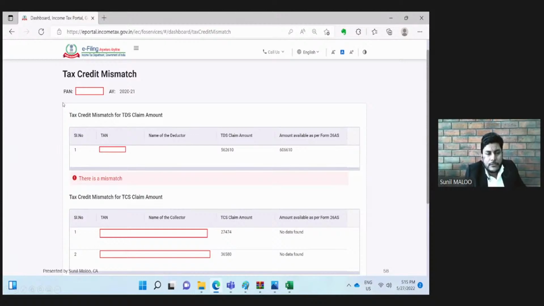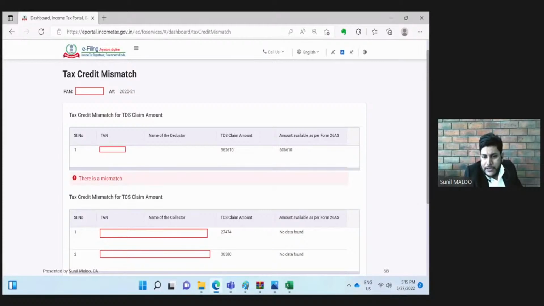Suppose, for example, a big organization is having TDS entries from some 2000 deductors. 2000 parties are deducting TDS for that particular assessee. So in totality, it will be very difficult for him to know which particular party has not filed TDS returns, which particular party's TDS is not reflecting in 26AS. Instead of that, the department software makes a reconciliation for us: you have claimed TDS for these parties, and against that, this much amount of TDS is appearing for that particular party. So we can have a summary list from the system itself for the defaulting parties.